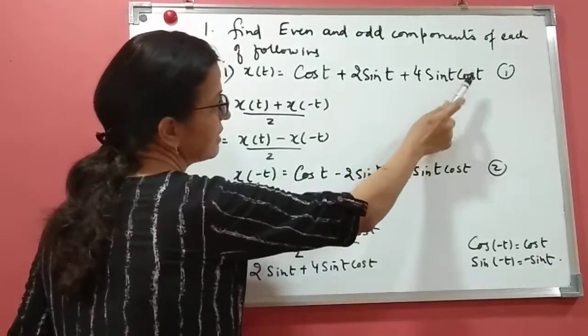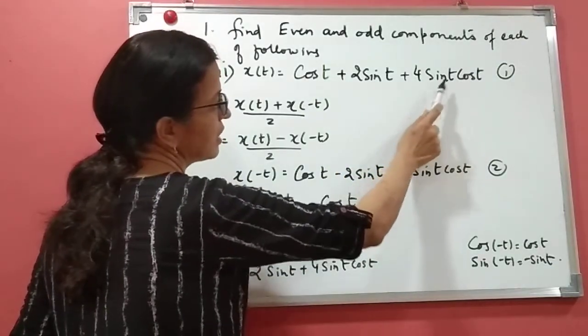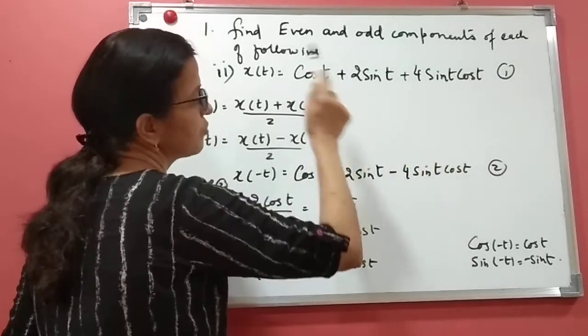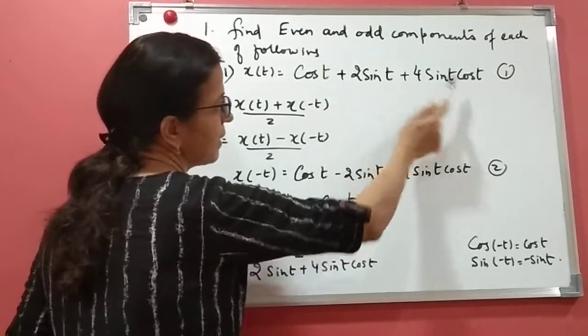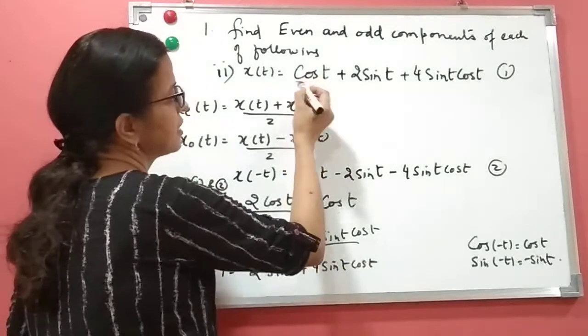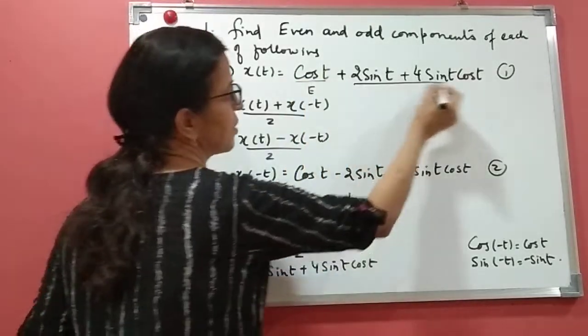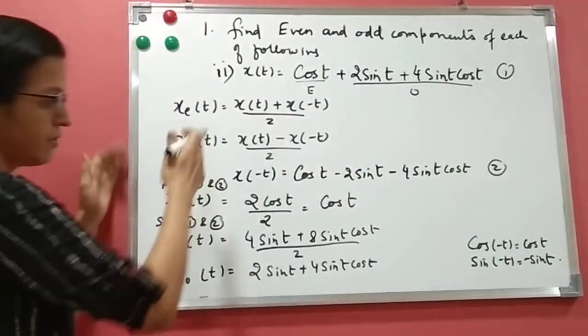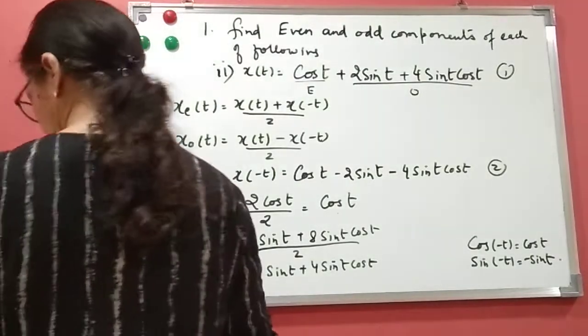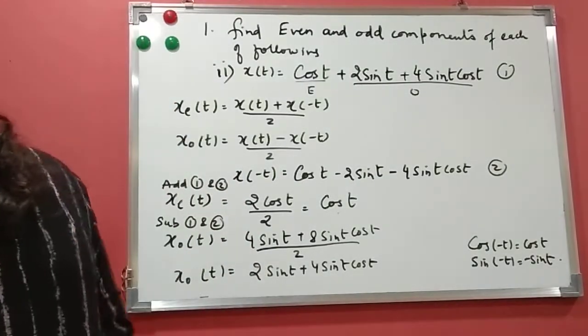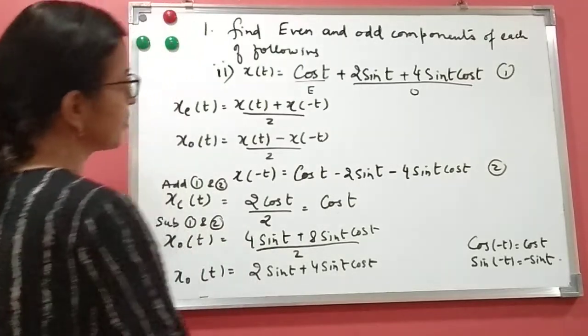This is odd and this is even, but odd times even is odd, so this is also odd. So from this also I can directly say this is the odd part and this is the even part. I can say the answer, but this is the way to solve for even and odd, so I have explained it. Hope it is clear.